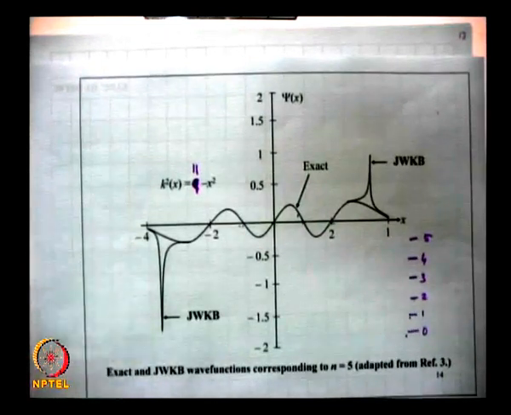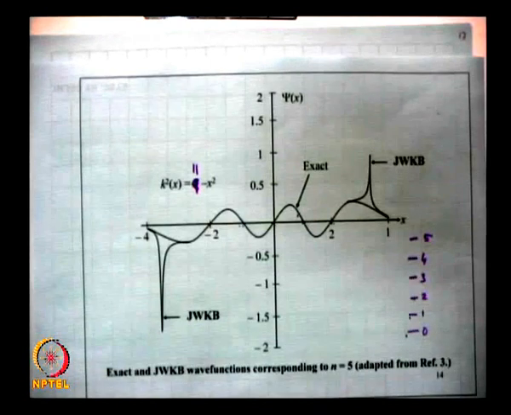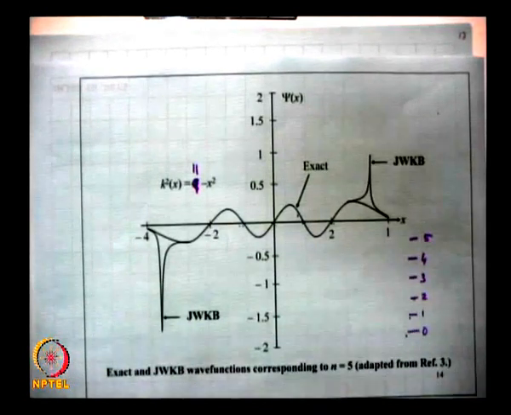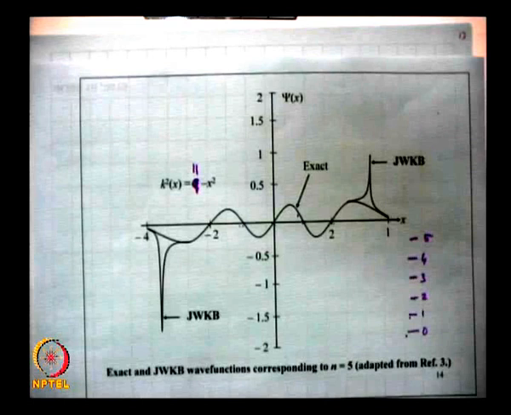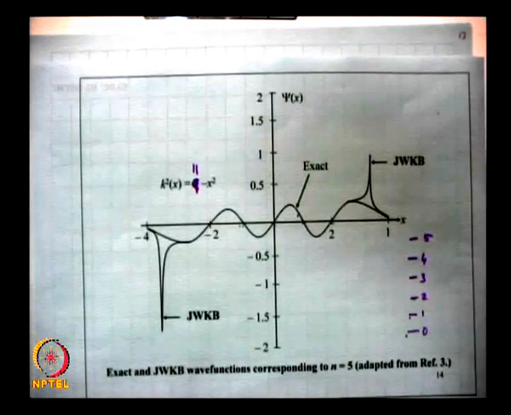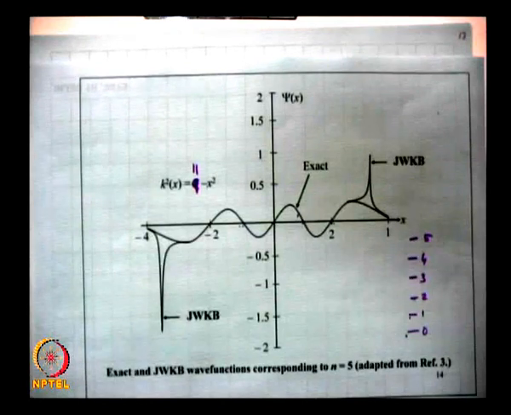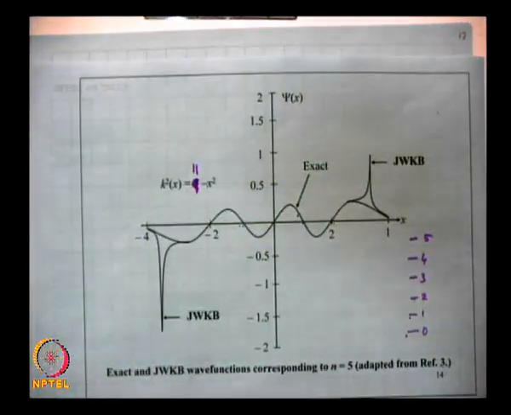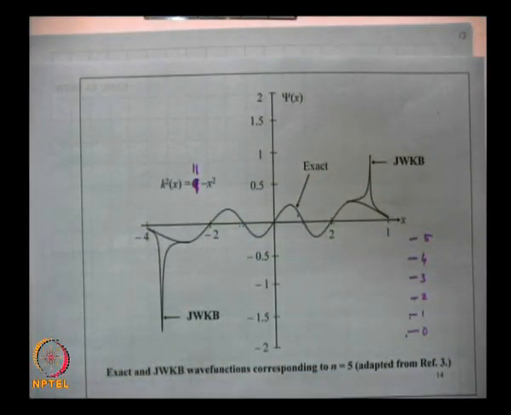So, what we have developed is a very powerful method for solving a second order differential equation, for obtaining the wave functions and the eigenvalues for a smoothly varying potential.